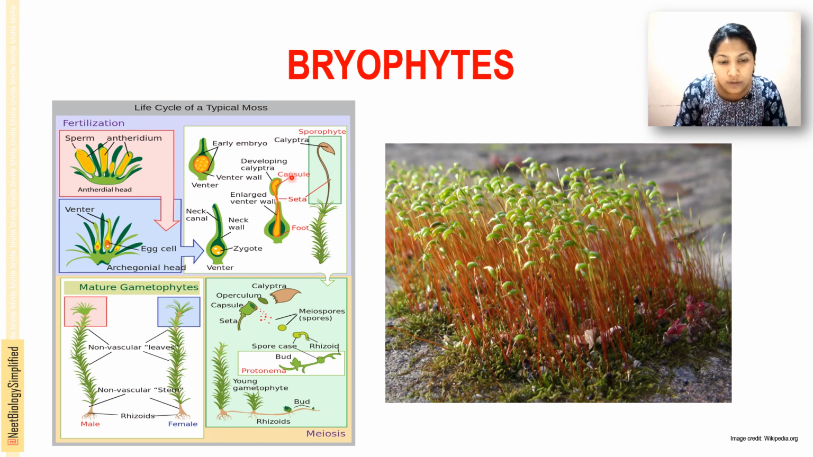The sporophyte has a foot, seta and capsule, and it has a developing calyptra. Once the calyptra is removed, you can see the capsule, which has the operculum or opening. Once this capsule matures, the operculum opens and the spores are released. These meiospores form the rhizoid, and again the life cycle continues with the gametophyte stage, then the sporophyte stage. This alternation of generations is what happens in the life cycle of bryophytes.